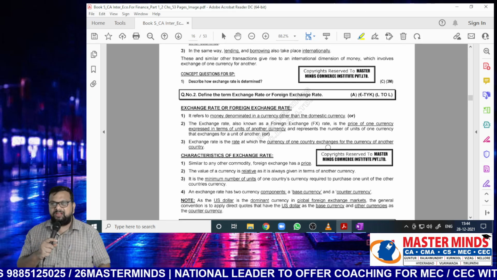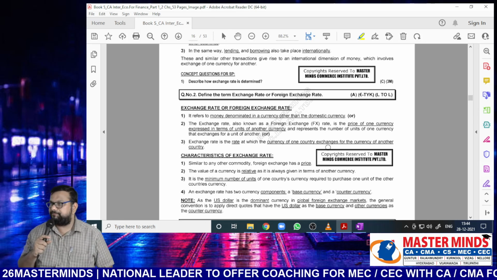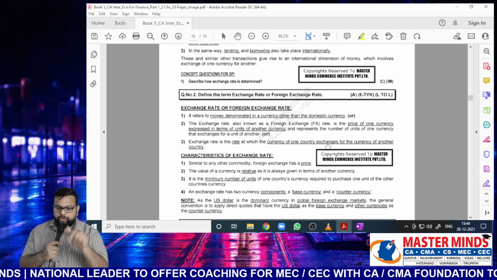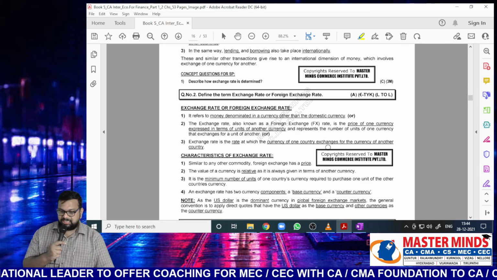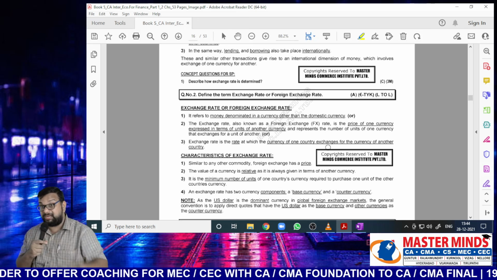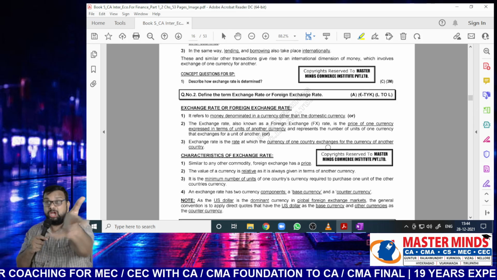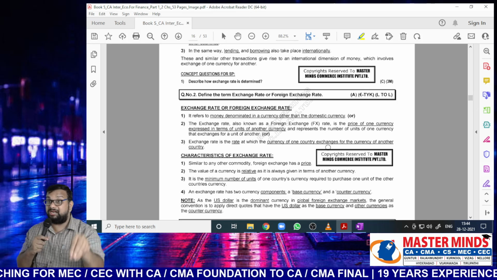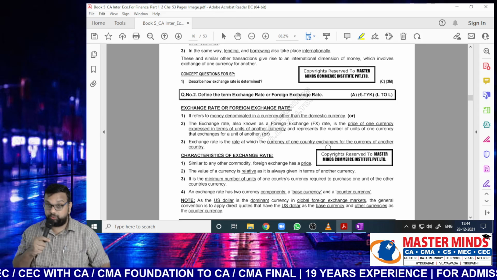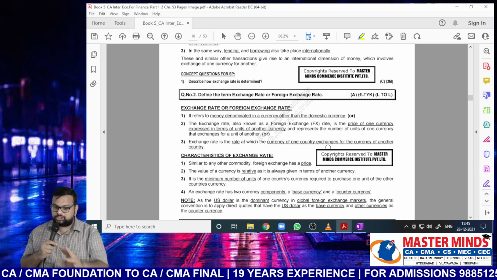According to our example, if I want to purchase $1, I have to pay 100 rupees. That is the minimum amount. Note: the US dollar is the dominant currency in the global foreign exchange market.